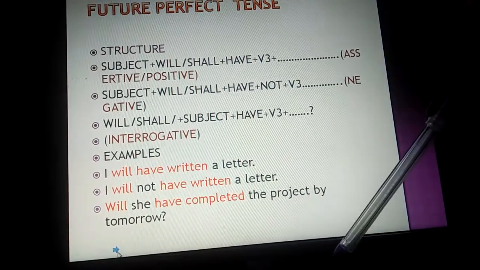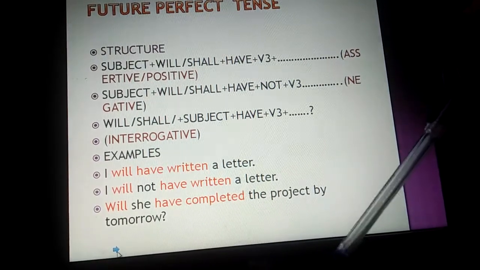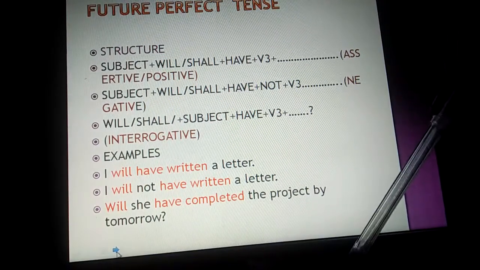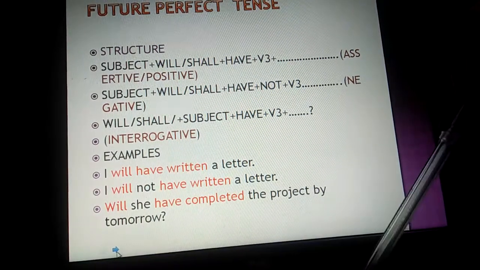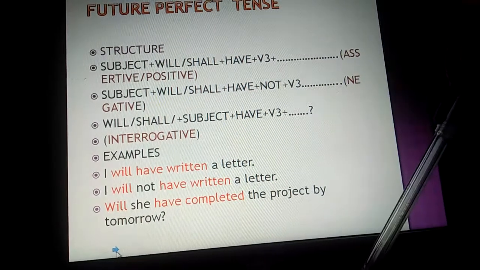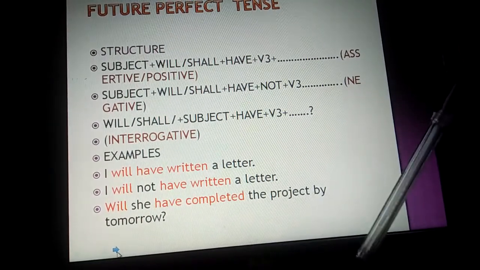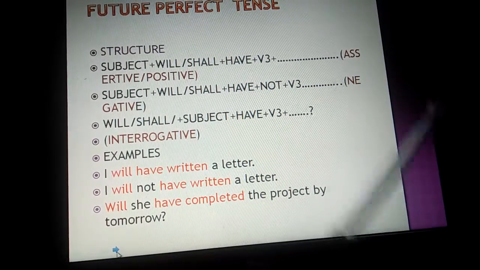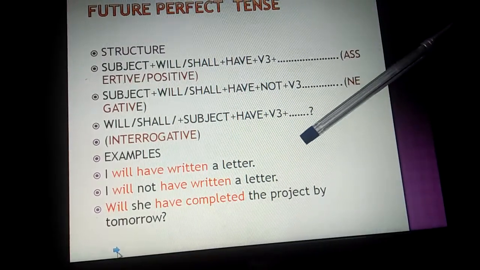Now, when you get questions like fill in the blanks with the suitable forms of the verb, at that time you have to think about whether the action is continued. If the action is continued, you have to use the continuous tense accordingly. If the action is completed, then you have to use the perfect tense.